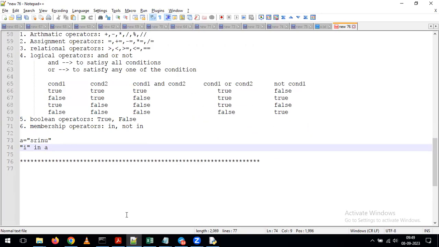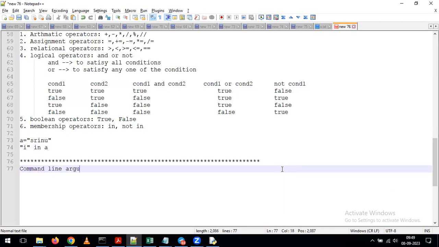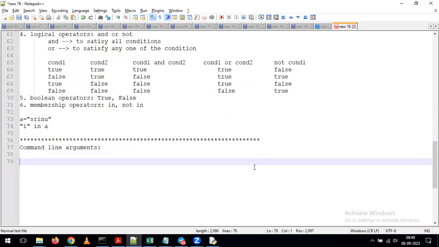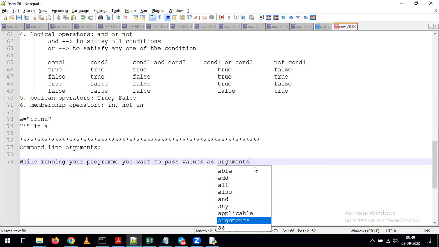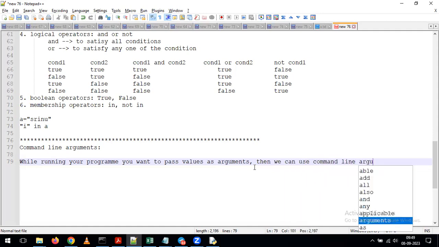Okay. If no question, we'll try to discuss one more concept, considering we have 10 minutes. We have one concept called command line arguments, which is nothing but, while running your program, if you want to pass values as arguments, then we can use command line arguments.